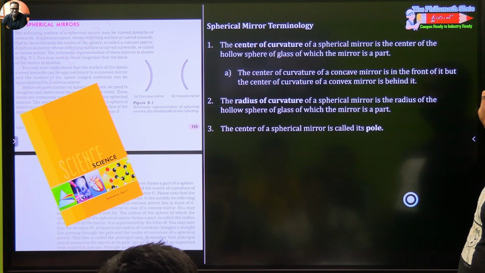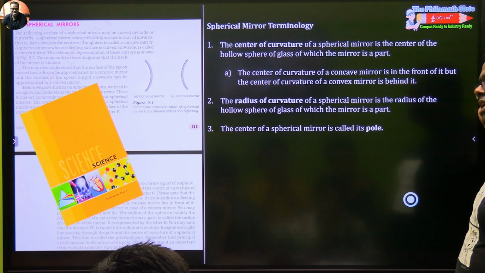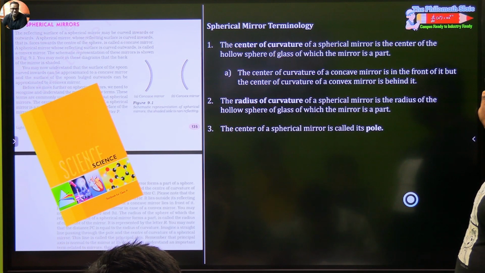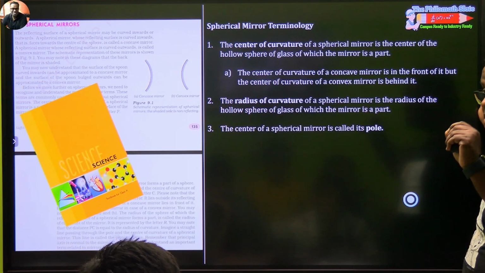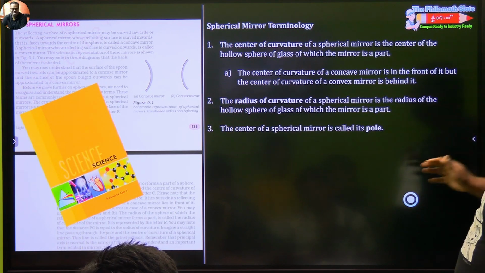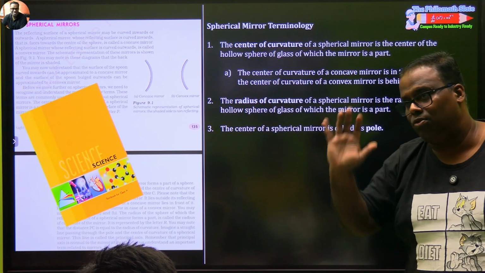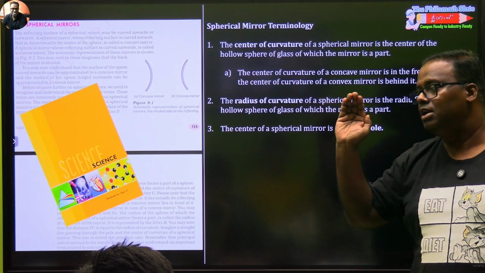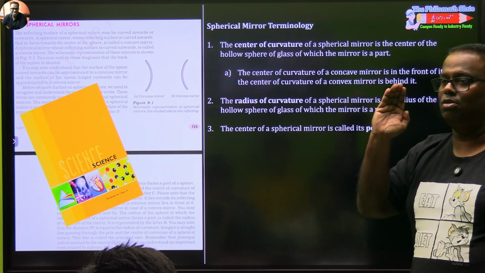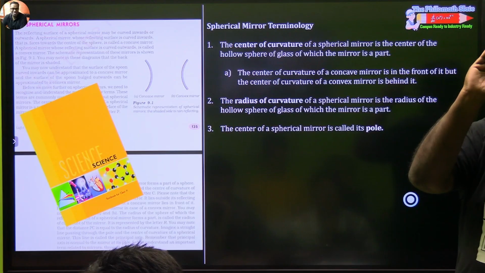The center of a spherical mirror is called its pole. So where can be the pole? Imagine the sphere was like a football. The football is the sphere. Then the center is inside. The center of curvature is inside the football. Where is the pole? The pole will be on the surface side of wherever you are taking out the mirror. The center of the mirror is called the pole. Is everyone clear with what a pole is?